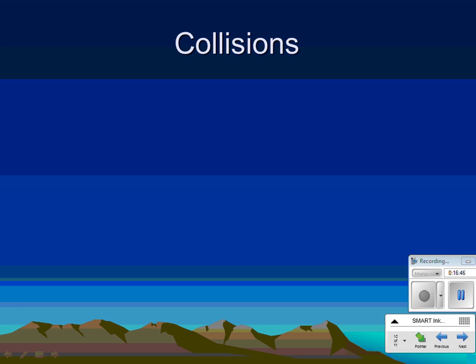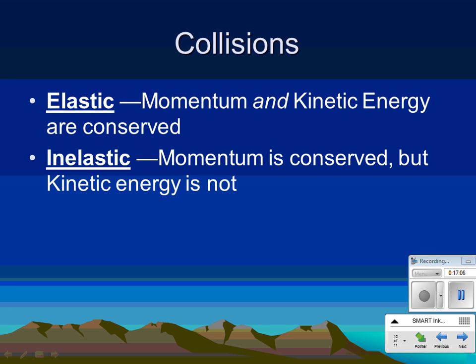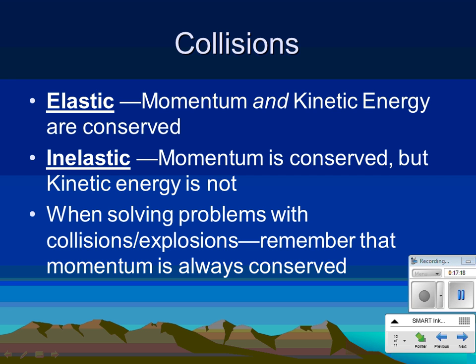And think about the train problem we did at the beginning. We had a certain amount of kinetic energy, and some of that kinetic energy disappeared. It turned into other kinds of energy, okay? That's how we differentiate the two kinds of collisions. And we say it's elastic if kinetic energy is conserved, as well as momentum. And we say it's inelastic if kinetic energy is not conserved, but momentum is. Momentum will always be conserved, okay? So those are our two families of collisions, elastic and inelastic. When you're solving problems with collisions and explosions, please remember that momentum is the thing that's always conserved. If you try to solve it by conserving kinetic energy, it might work if it's elastic, but it might not work if it's not elastic.